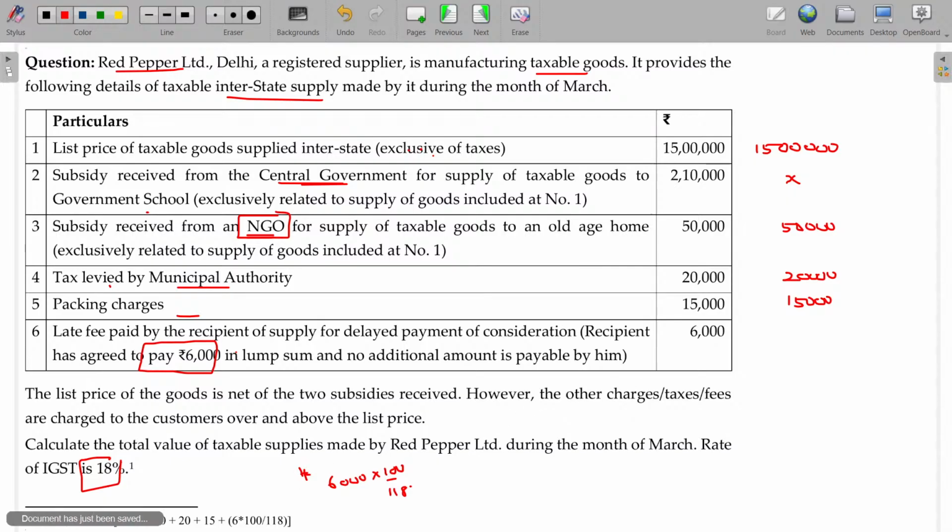Come on, tell me. What is the value? 5,085. Now what is the transaction value here? 80 or 90,000? Okay, clear. Hope you will now be able to understand. All these questions carry around 6 to 8 marks. Very simple, right?